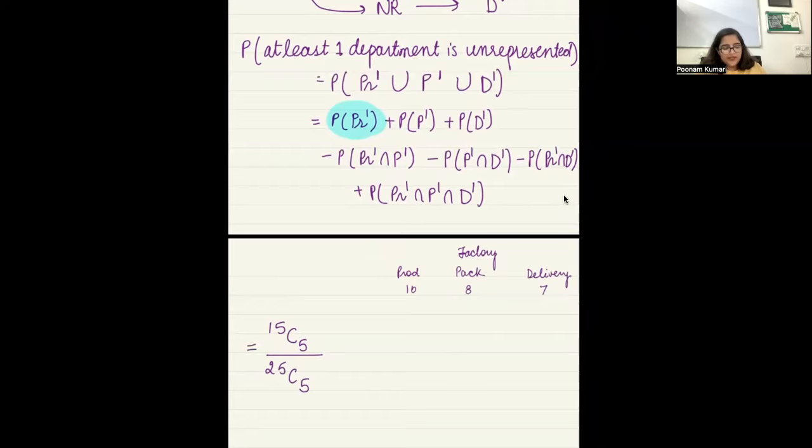Okay. Now what is the meaning of this, packaging? Yes, tell me. It means we will have to choose from either production or delivery, not from packaging. Only packaging people are out of question. Now how many people do I have to choose from? 17. So out of 17 people I can choose anyone, right? 17C5 divided by 25C5. Because you have to see this. If somebody is saying packaging is not represented, they did not tell you anything about whether delivery was represented or not.